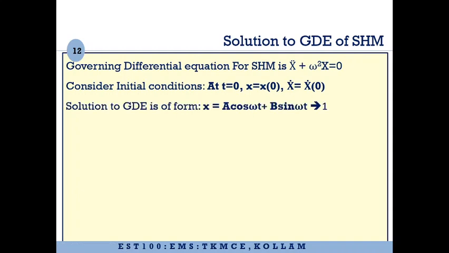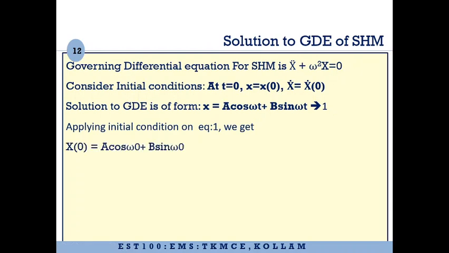So the solution to the governing differential equation is of the form x equals a cos omega t plus b sin omega t. If we apply the initial conditions to this equation number 1, applying the first initial condition, that is at t equal to 0, x equal to x0, we will get a equal to x0.